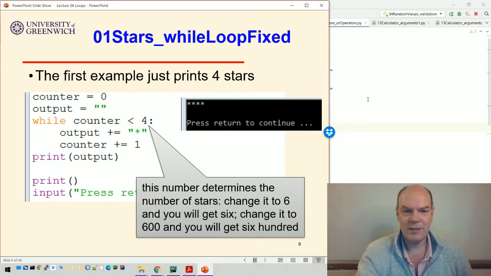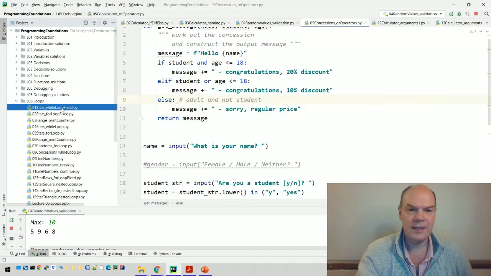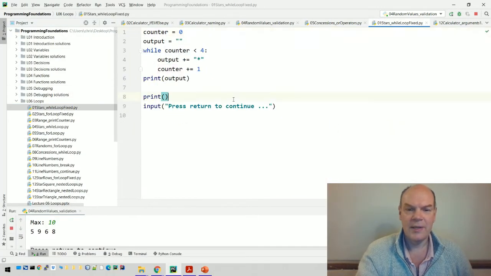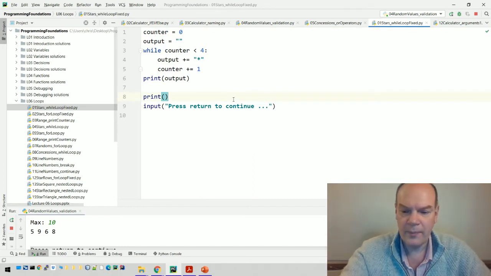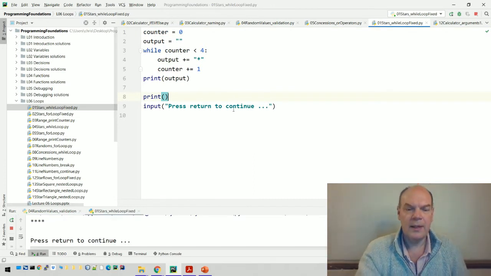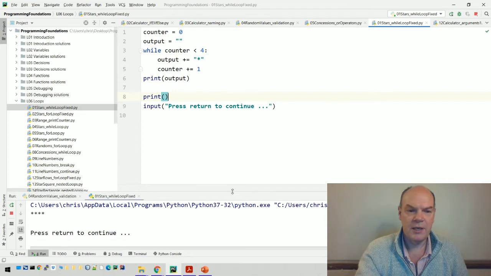Okay, let's actually run one of those. There's the code. So if I run this in PyCharm, there it is. It's printed 4 stars. If I change that to 400,